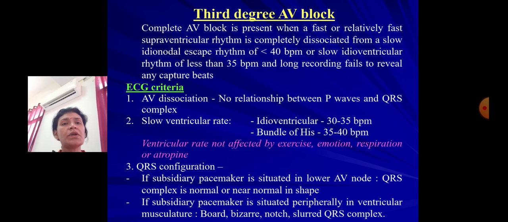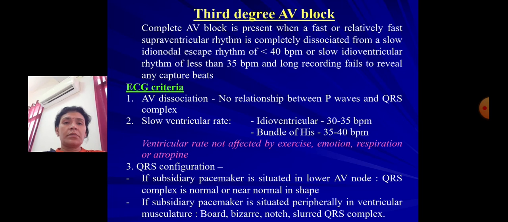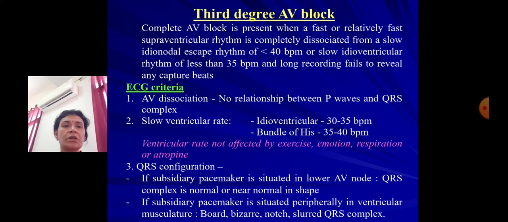So when a fast or relatively fast supraventricular rhythm is completely dissociated from a slow idionodal escape rhythm of less than 40 beats per minute, or slow idioventricular rhythm of less than 35 beats per minute, and long recording fails to reveal any capture beats, this is called third degree AV block. So now none of the impulses generated in the supraventricular part is conducted to the ventricle, then it is called third degree AV block.